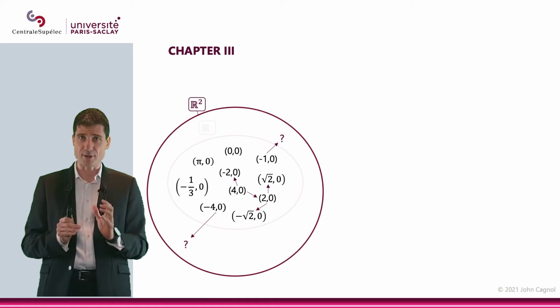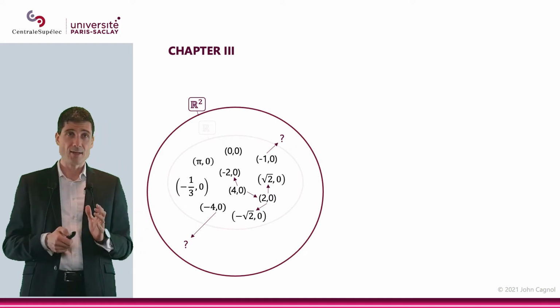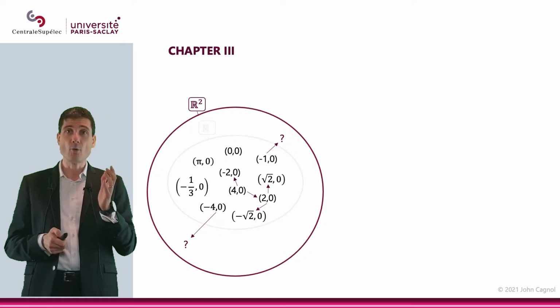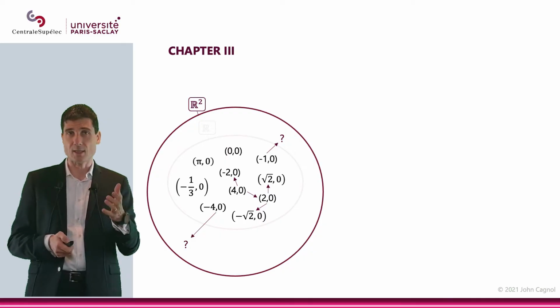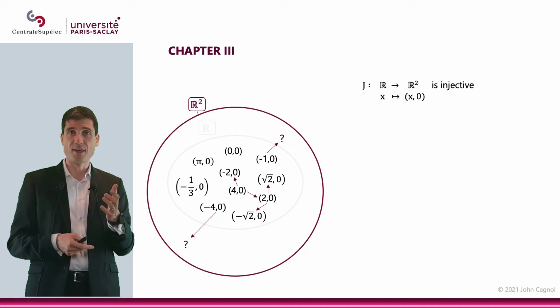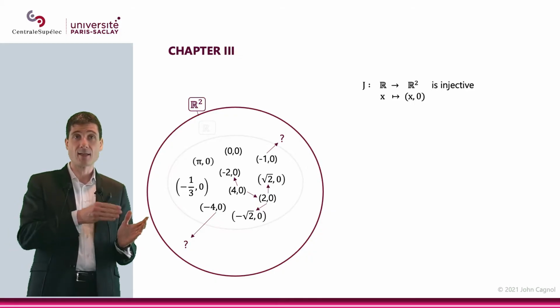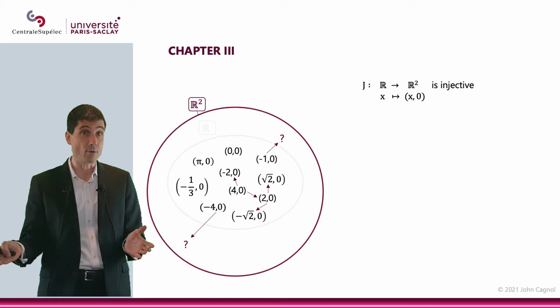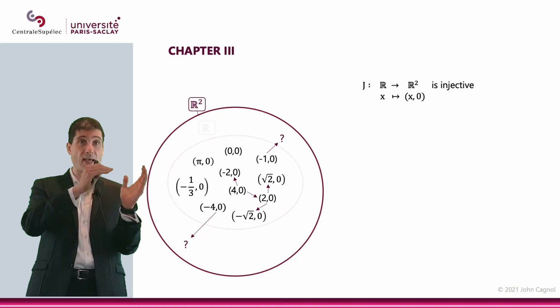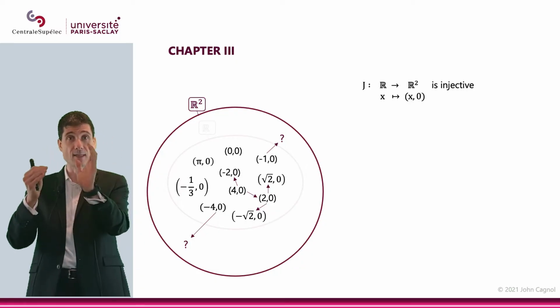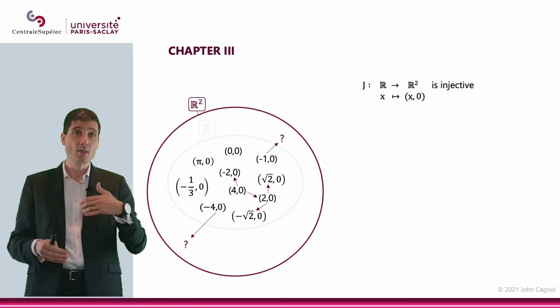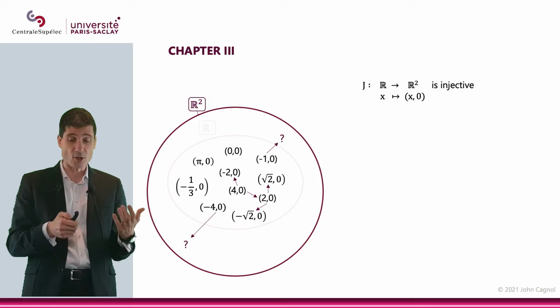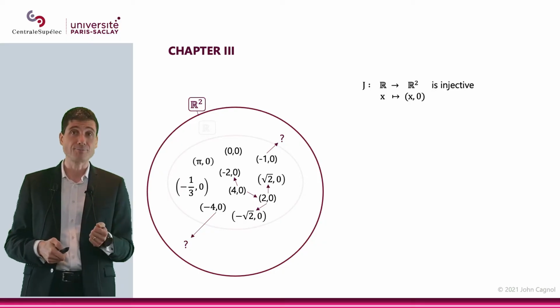Basically the set of couples (a, b). And you say, okay, every real number can be injected in R2 with the application x gives (x, 0). You have a couple (a, b), and x becomes (x, 0). So I'm saying that this application j is injective.